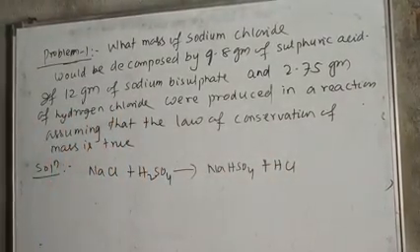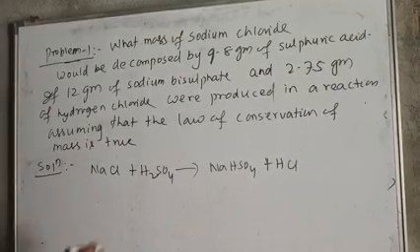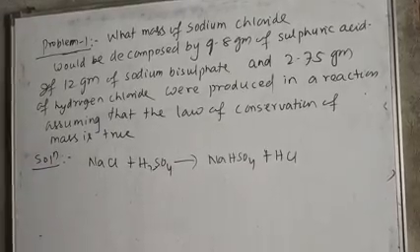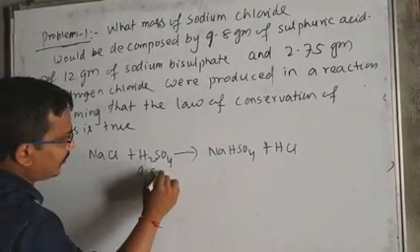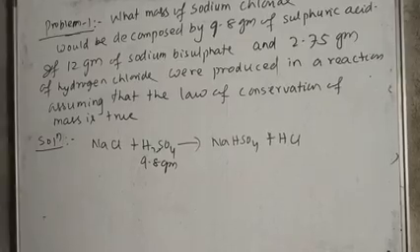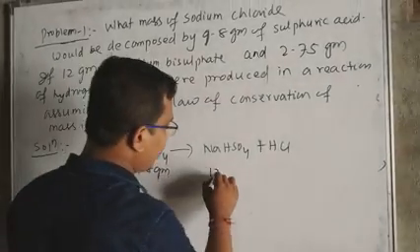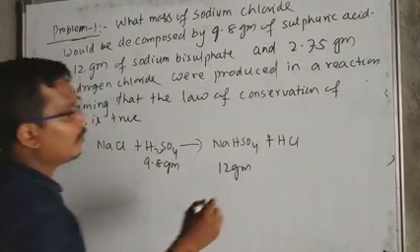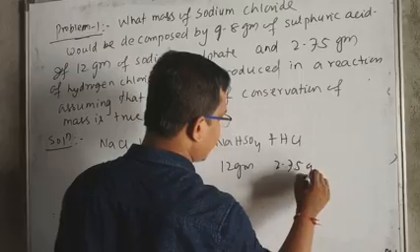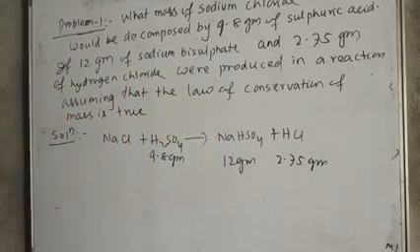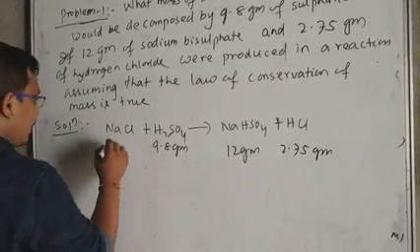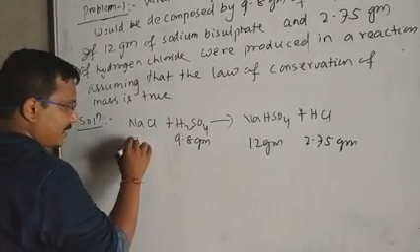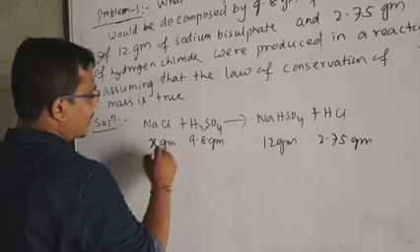In this problem the data given: the amount of H2SO4 is 9.8 gram, the amount of NaHSO4 is 12 gram, and the amount of HCl is 2.75 gram. Our aim is to find the amount of NaCl. Suppose this is X gram.